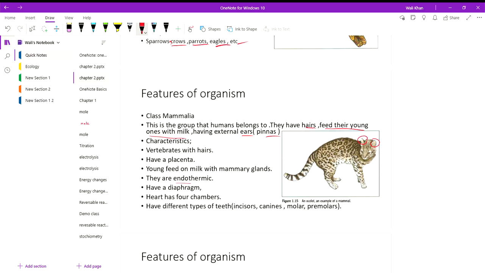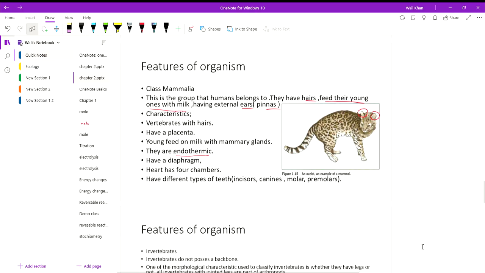Endothermic, we call them warm-blooded. Exothermic are cold-blooded animals.